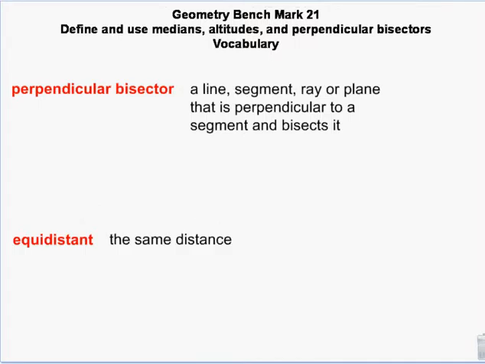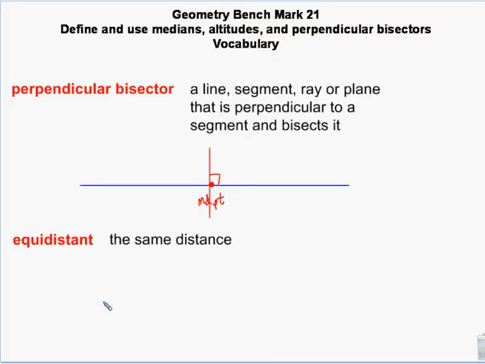A perpendicular bisector is a line, segment, ray, or plane that is perpendicular to a segment and bisects it. We've talked about this before. Perpendicular bisectors. And then we have equidistance, which is the same distance. So if I have a line segment and I have some midpoint, then the perpendicular bisector will come in and bisect. And then equidistance means the same distance.